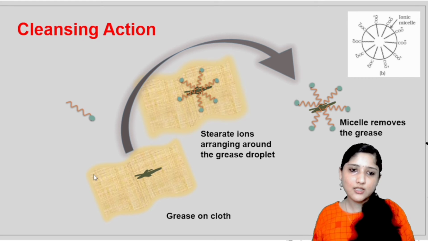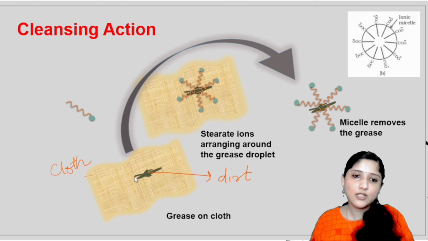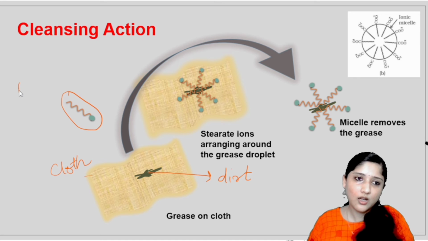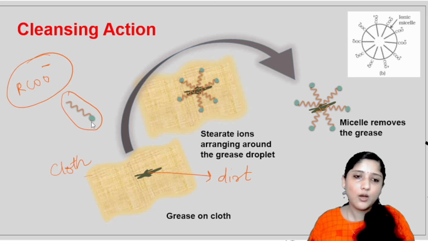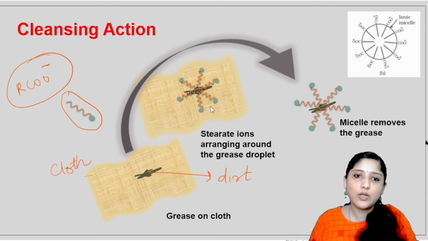Look, consider this as a piece of cloth. Look here, this part is the dirt. If a cloth contains dirt, what happens? When we add soap, these are the stearate ions, RCOO minus ions. Representation is this: this is the polar part and this tail is the non-polar part. That will come and what happens? Forms an ionic micelle. This is the representation of that ionic micelle.